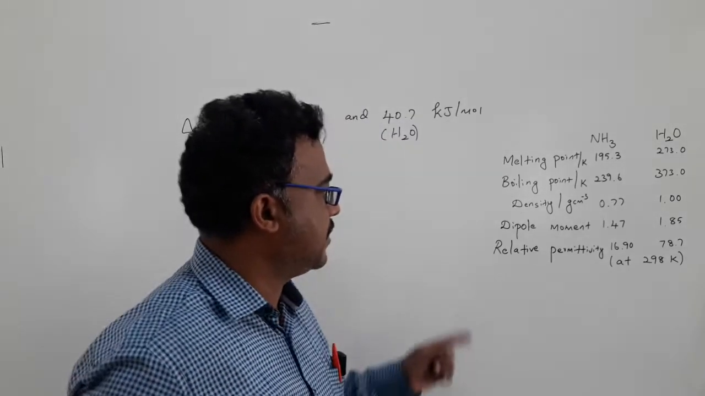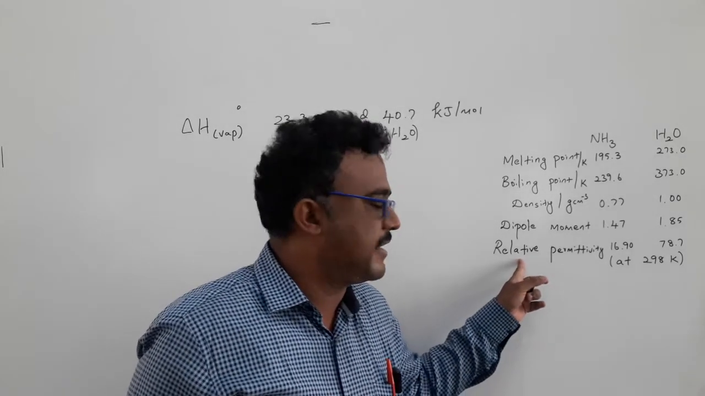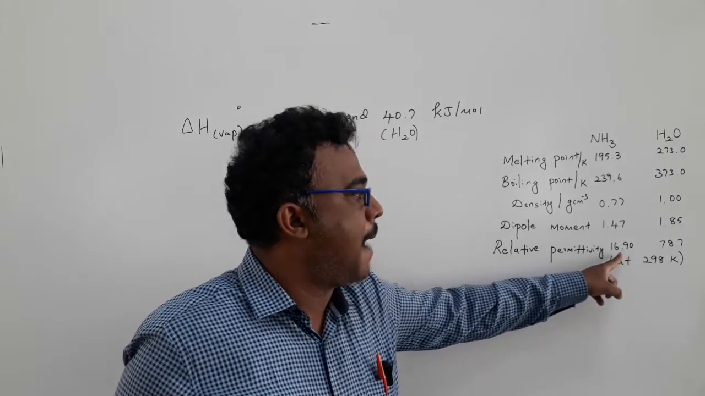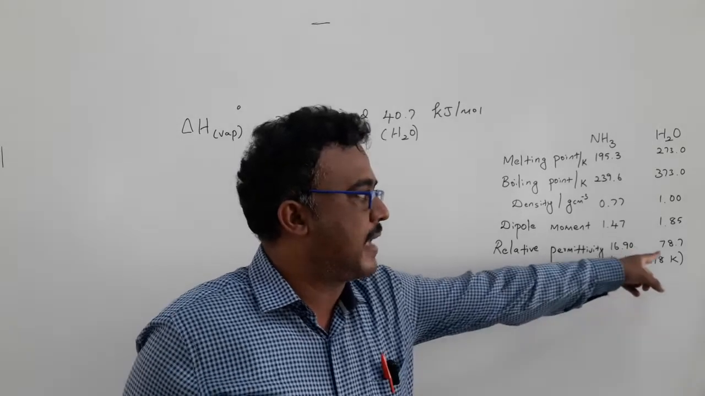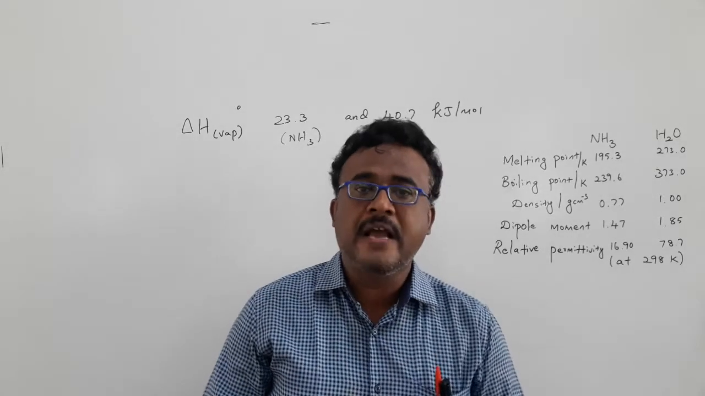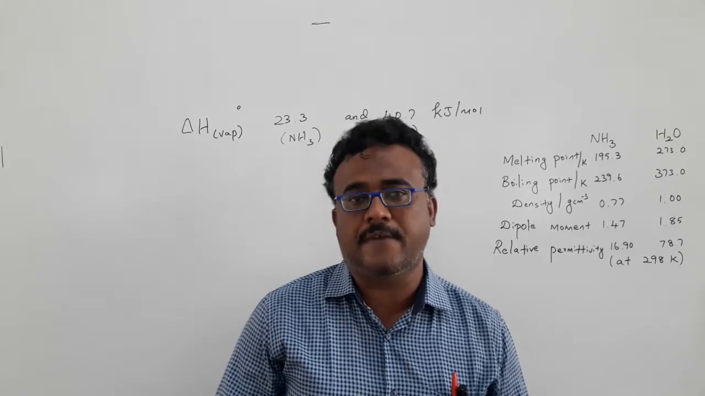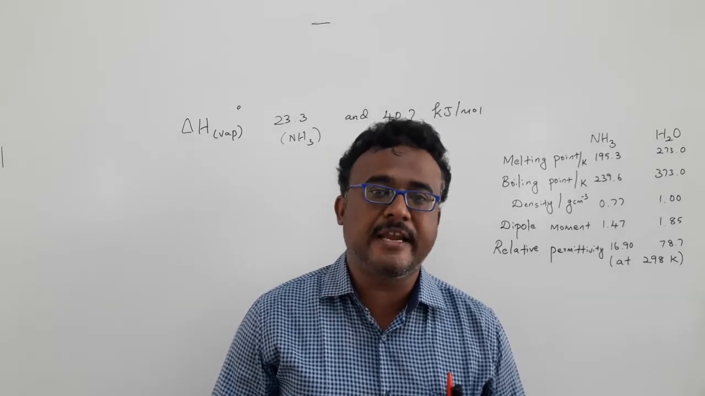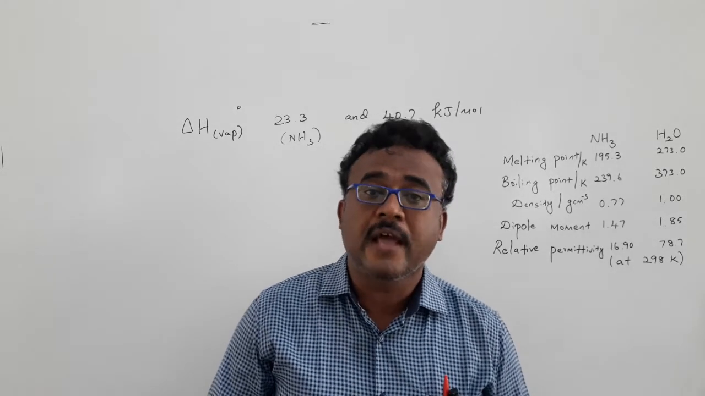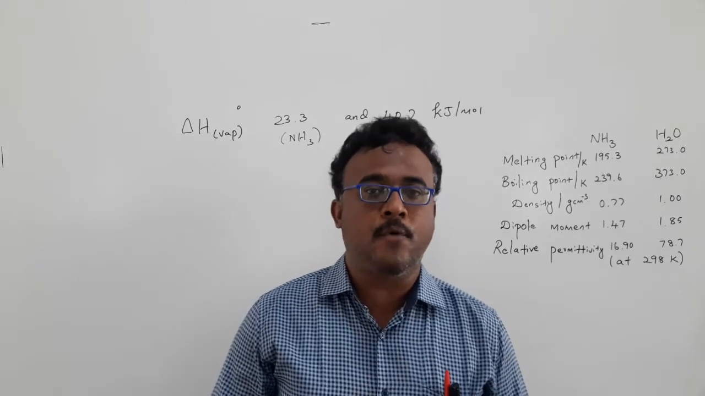The second one, we have to compare their relative permittivity value, or you can call it the dielectric constant. The dielectric constant value for ammonia is very small compared with water. This makes a difference in the solubility of inorganic salts. Because of the very low dielectric constant of ammonia, most inorganic salts are insoluble in ammonia. At the same time, most covalent compounds such as organic molecules readily dissolve in ammonia.